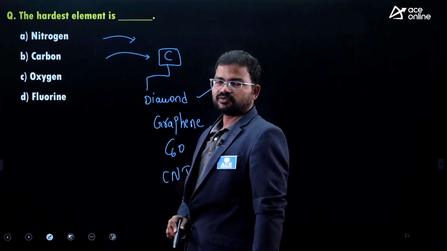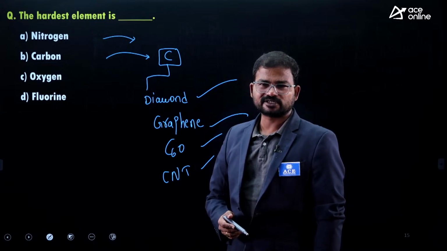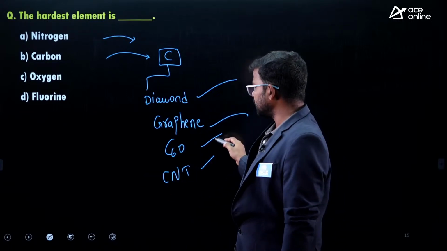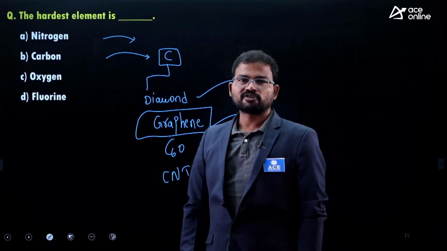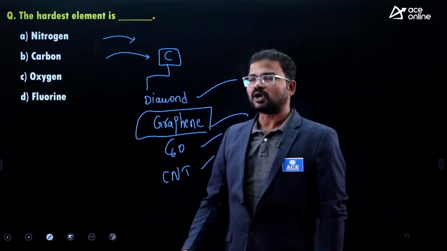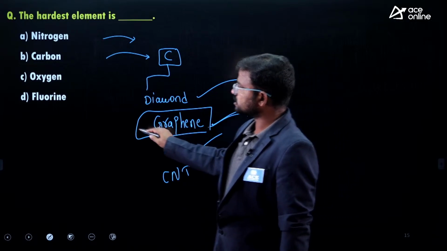CNT. As of now we have a number of chemical compounds. Among them, which is considered the hardest one? Not diamond. The correct one is graphene. This is the hardest one. So far we have a number of chemical constituents, right? Among them the hardest one is graphene. So that's why, guys, the correct answer is option B.